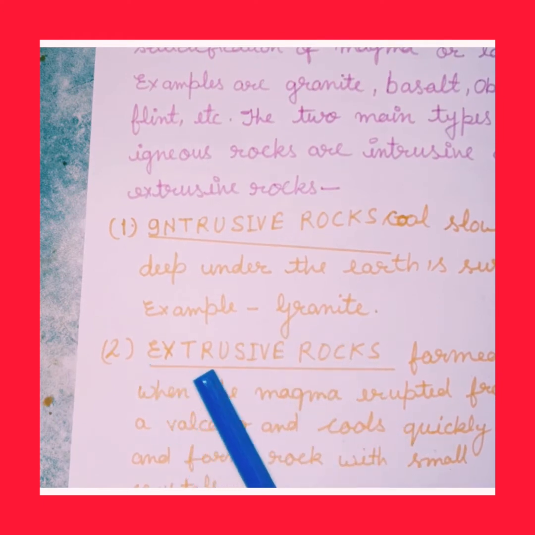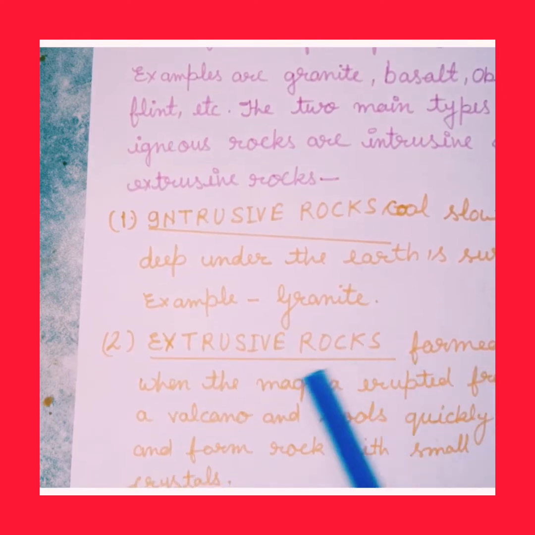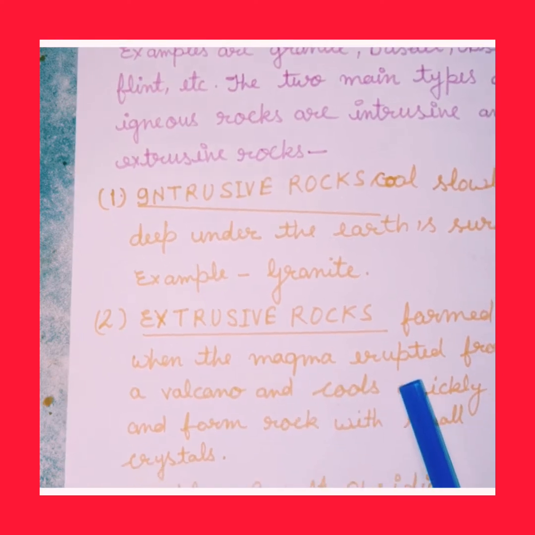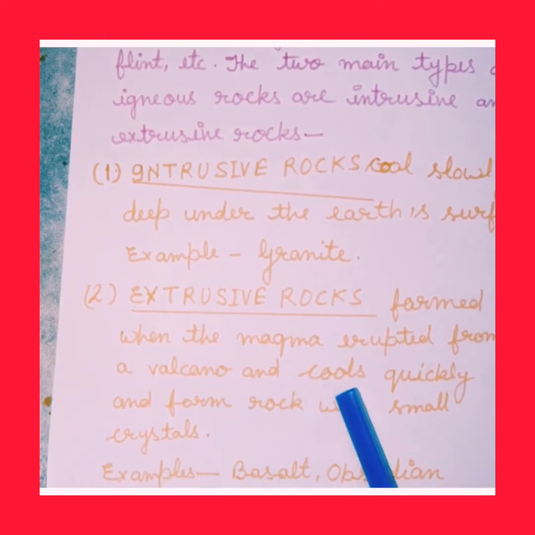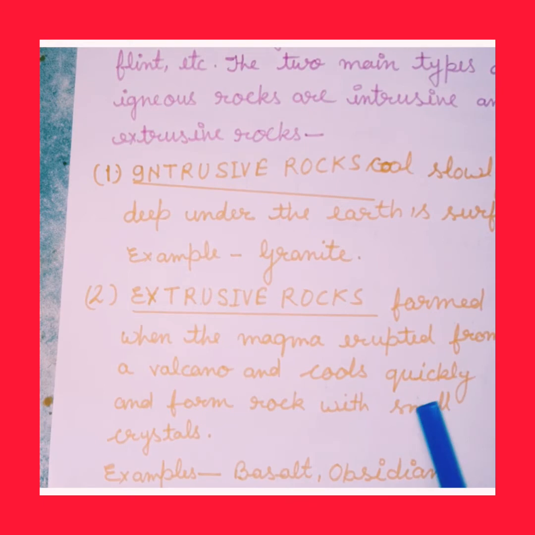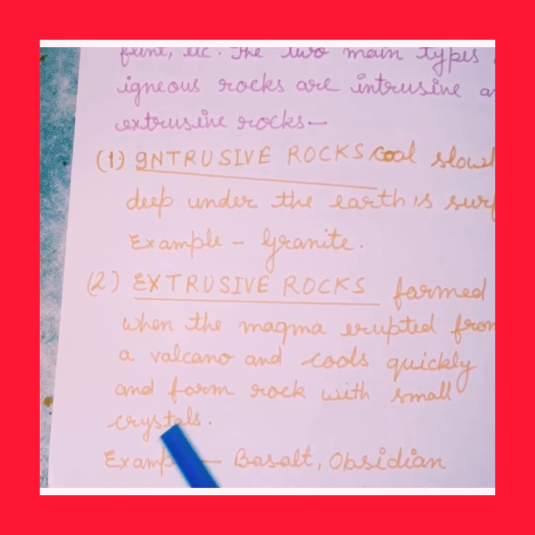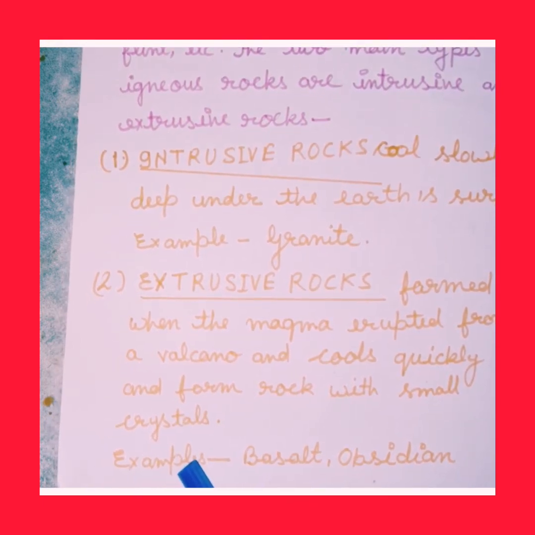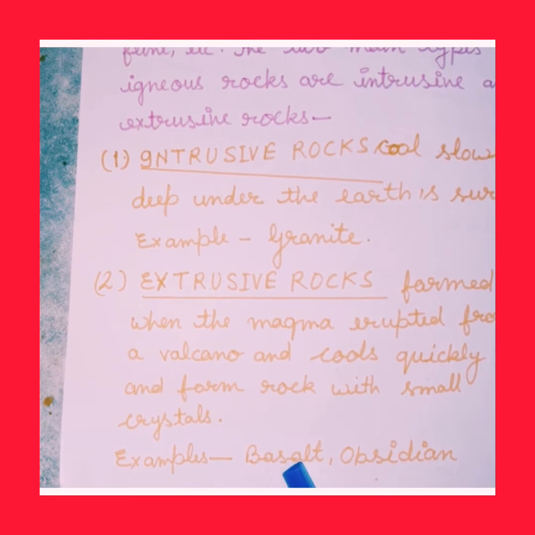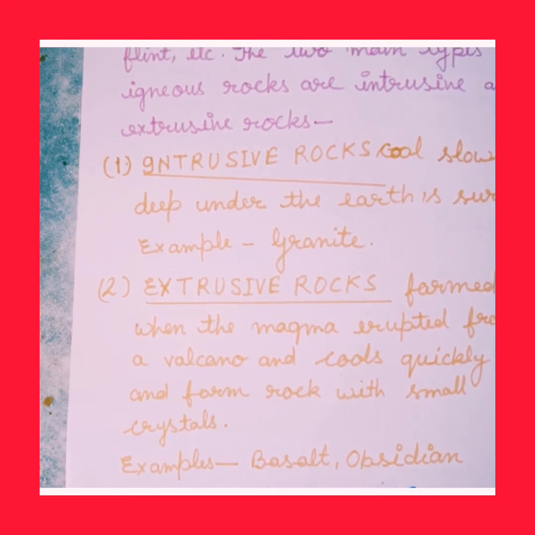And number 2 is extrusive rocks, formed when the magma erupts from a volcano and cools quickly and forms rocks with small crystals. The examples of extrusive rocks are basalt rock and obsidian rock.